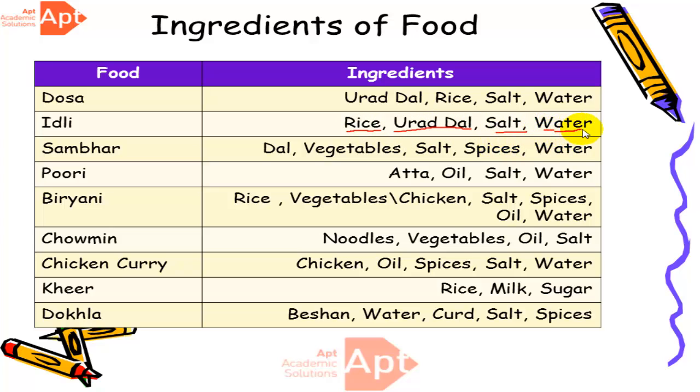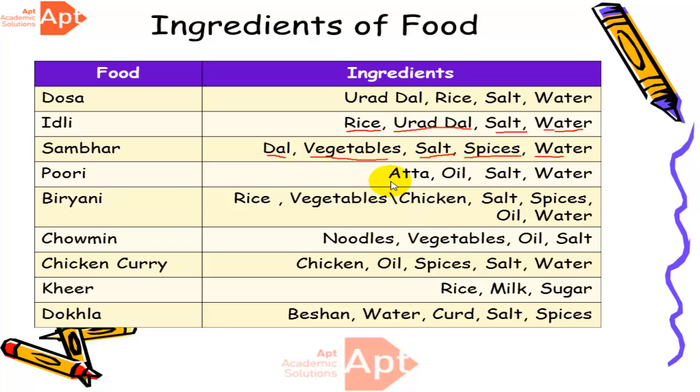Okay, so now next is sambar. We do need sambar along with dosa and idli, so we need dal, vegetables, salt, spices and water to prepare a sambar. Now similarly, puri is a North Indian dish which we cook in our North Indian houses mainly.